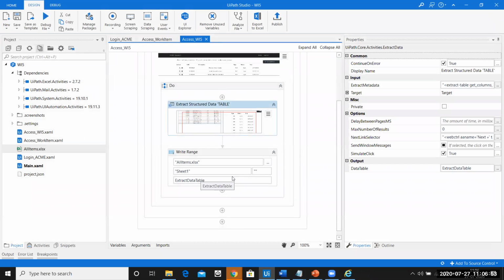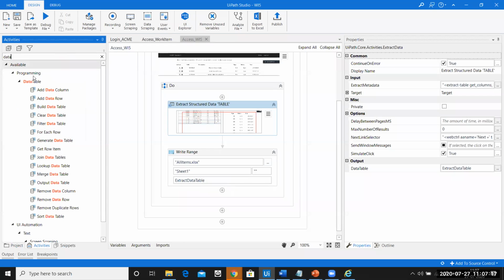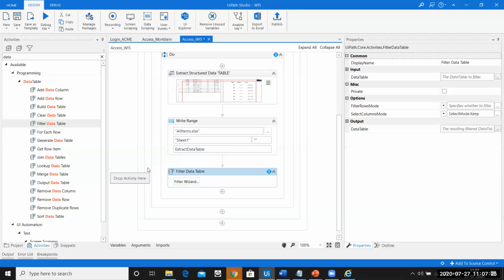What do I mean by filtering out? In our process, I want only the WI5 element. But if you see, we have scraped each and everything, starting from WI1, 2, 3, 4, and 5, out of which we are only interested in WI5. How do I filter the data? Filtering the data is also very simple. We have a lot of activities inside the data table activities. From here, I'll choose the one called filter data table, and I'll drag and drop it.